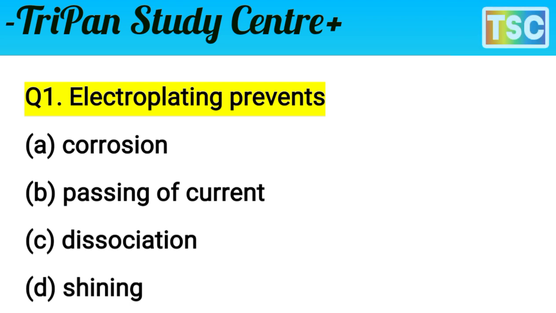The answer here: electroplating prevents corrosion. The A option is correct for this question. A, corrosion, is correct. Let's see the next question.